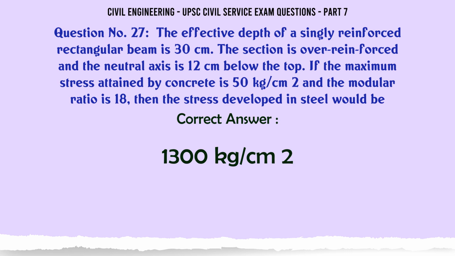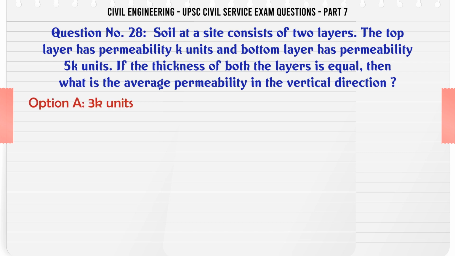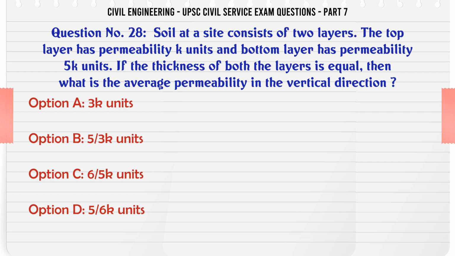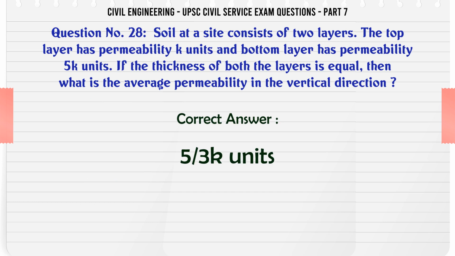Soil at a site consists of two layers. The top layer has permeability K units and bottom layer has permeability 5K units. If the thickness of both the layers is equal, then what is the average permeability in the vertical direction? A. 3K units, B. 3K units, C. 5K units, D. 6K units. The correct answer is 3K units.